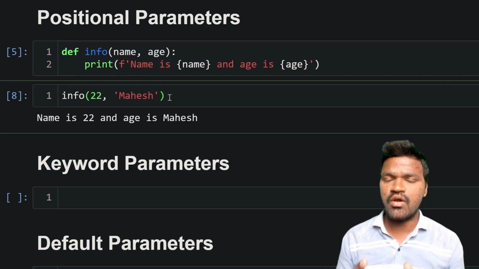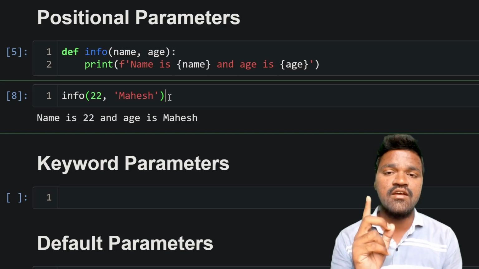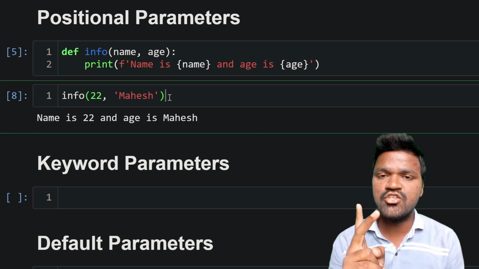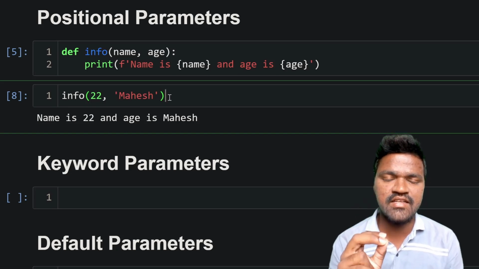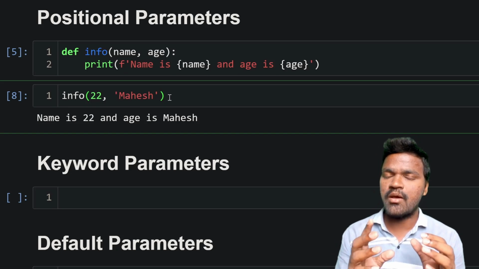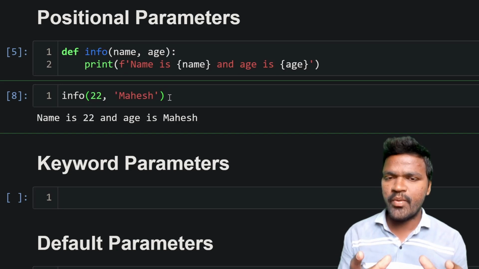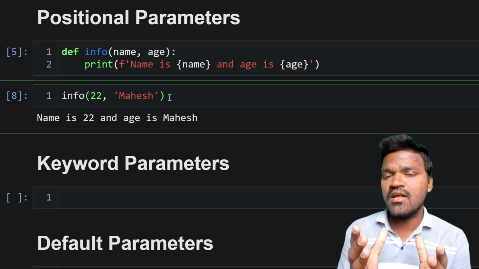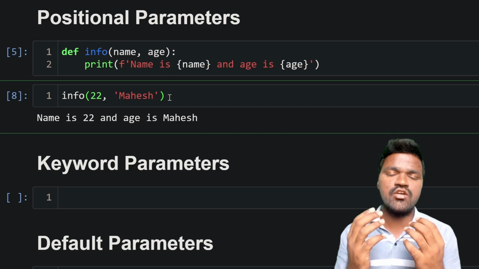I hope you can understand that when we are having these positional parameters, two things are very important. One is the number of parameters and another one is the order of parameters. We need to pass the exact order, and only then can we expect the exact desired result. Let's say you know the number of parameters and you don't know the order of parameters, but you know what parameters you want to pass. You want to pass name and you want to pass age.